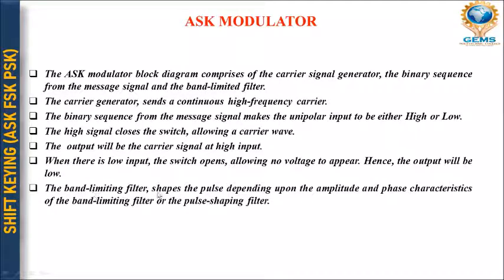The band limiting filter shapes the pulse, which depends upon amplitude and phase characteristics. So what does the band limiting filter do? It depends on both amplitude and phase, right? The characteristics of the band limiting filter, or pulse shape filter, basically depend upon the pulse and amplitude characteristics both.